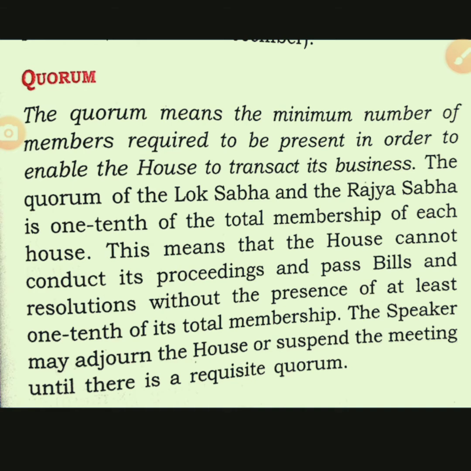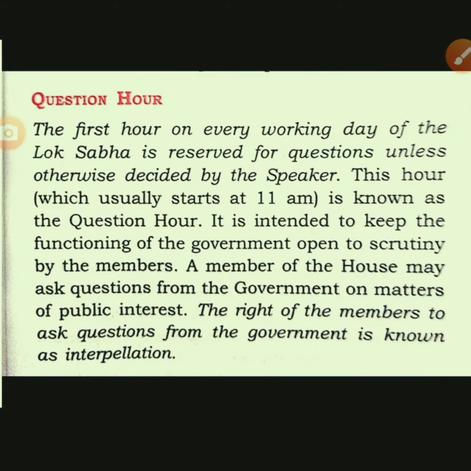The house may be adjourned by the speaker if the number of members is less than the quorum. So what is quorum? I think it is clear that the minimum number of members required to conduct the business of the house is known as quorum. So no activity can be held in the house if we do not have the minimum members required for the activity of the house or business of the house. In that case, a speaker may adjourn the house for the next time.